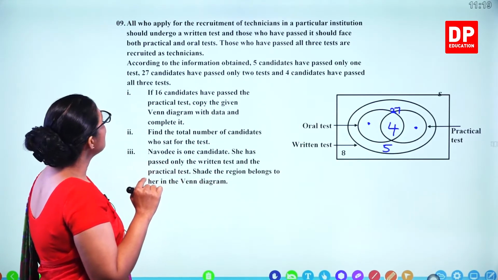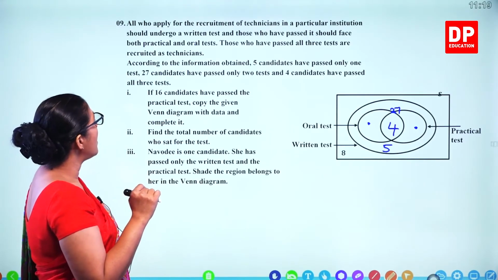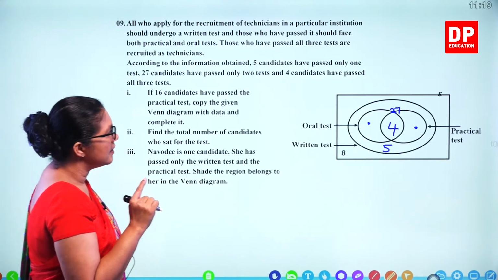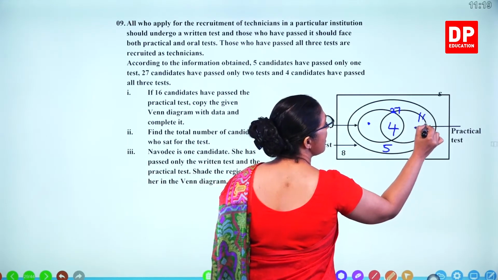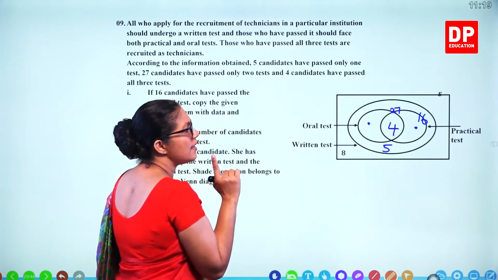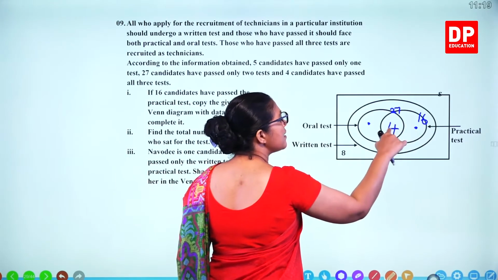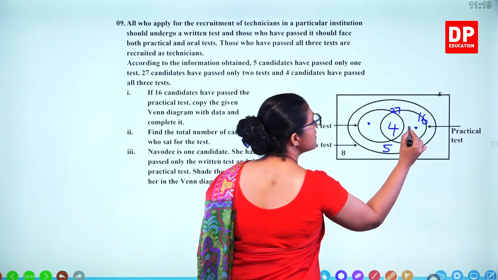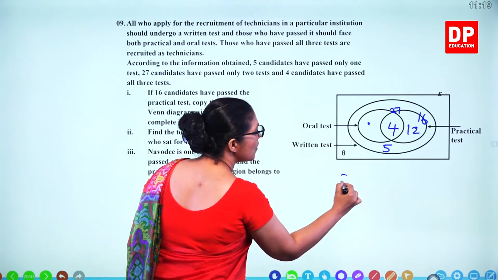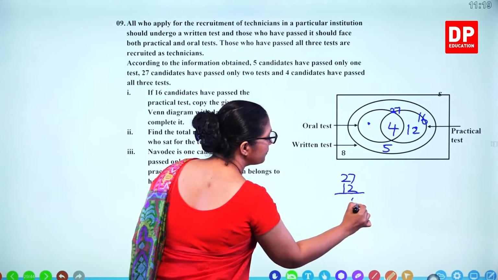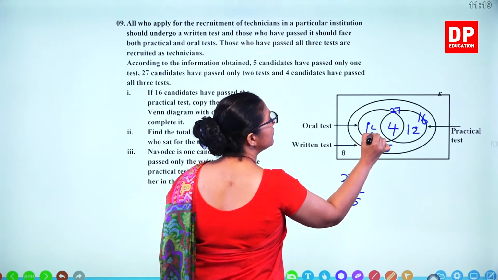Then it says if 16 candidates have passed the practical test. Practical test 16. This circle is 16. Now we can fill it easily. 16 is there. This is 4. 16 minus 4, this is 12. Now if it's 12, what's the other side? 27 minus 12. 15 here.